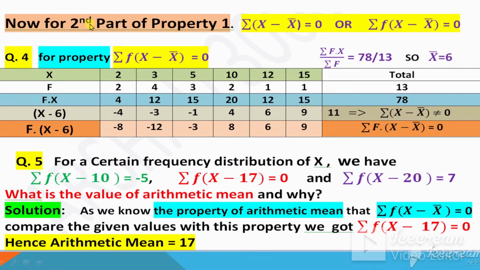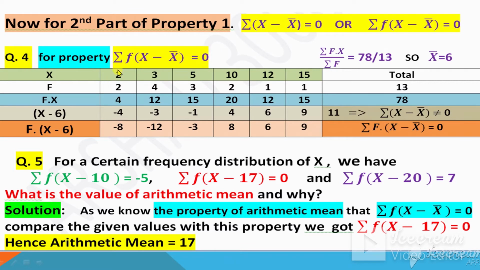Now for the second part of the property first. Property first has two parts. The first one was without frequency and this one is with frequency. Now look, these are the two parts of the property first. This part is without frequency, there is no frequency mentioned, and this part is with frequency. We did this one, and now let me prove the second part.